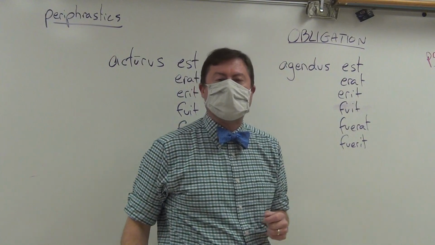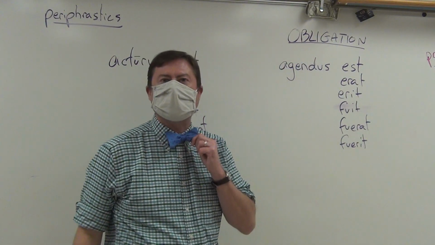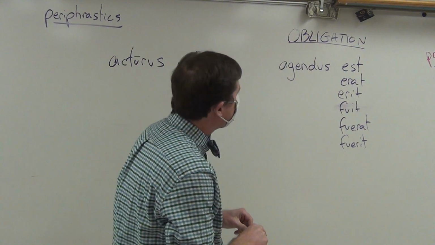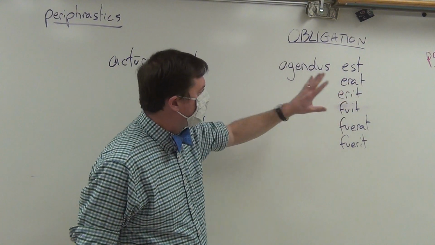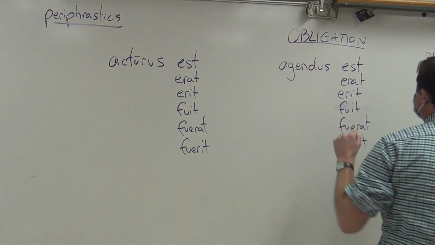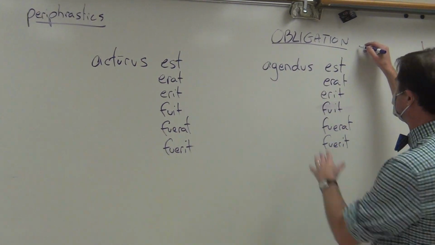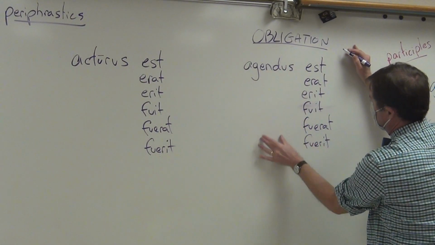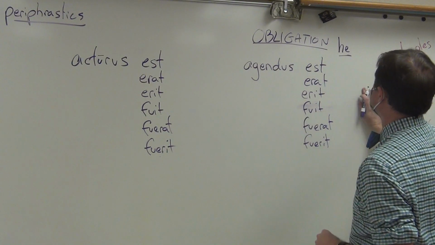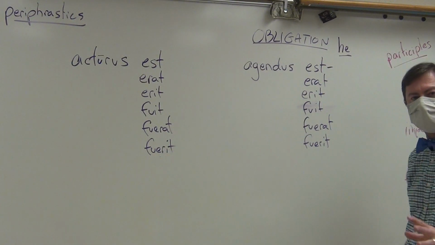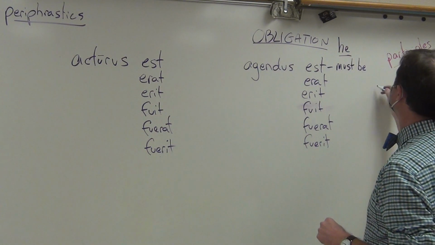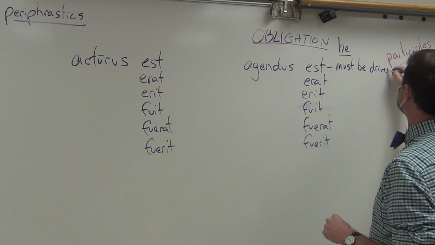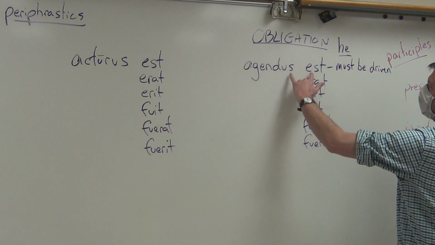And your second item of clothing is a tie, T-I-E. Now, the obligation that is shown here is passive, and so here you will translate it as he, obviously the subject for all of these, extending the agendus down will be he. And for here in the present, right now, the obligation must be driven. Right now, he must be driven.